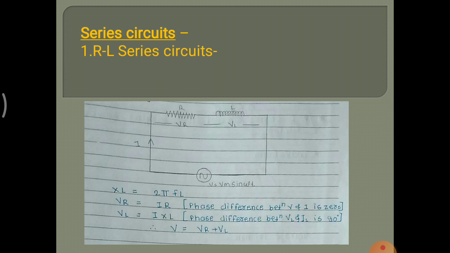Series circuit, that is the RL series circuit. In this image, R and L, resistor and inductor, are connected in series. The current I flowing through the resistor and inductor is the same. In a series circuit, current is the same.